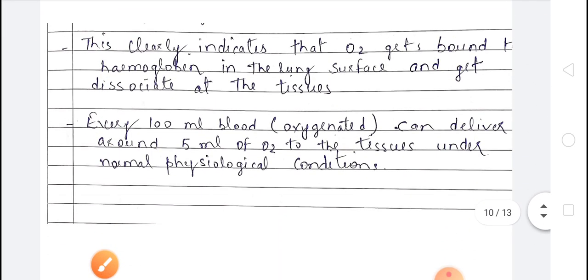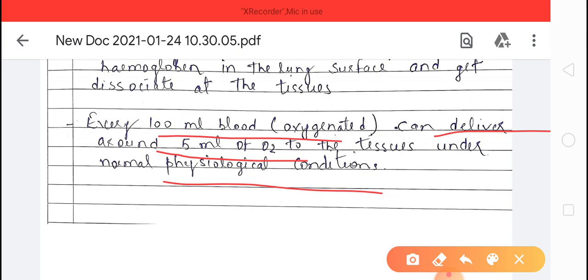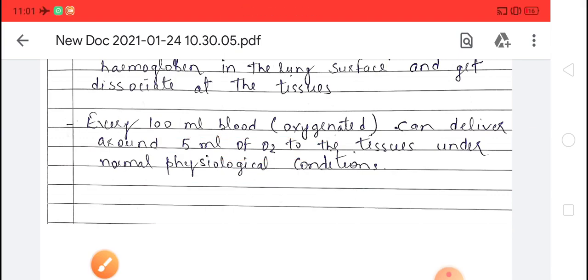So we can say that every 100 ml of oxygenated blood can transport around 5 ml of oxygen to the tissues under normal physiological conditions. Okay, 100 ml of blood can transport 5 ml of oxygen if the normal physiological conditions are there. Okay, clear, children? Now next, that is transport of carbon dioxide.